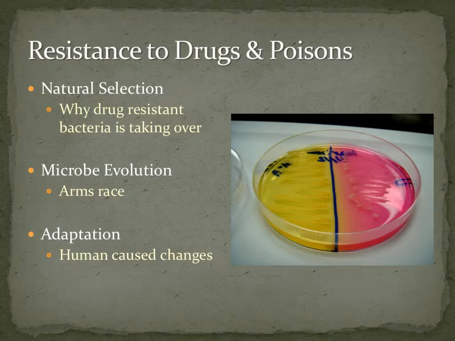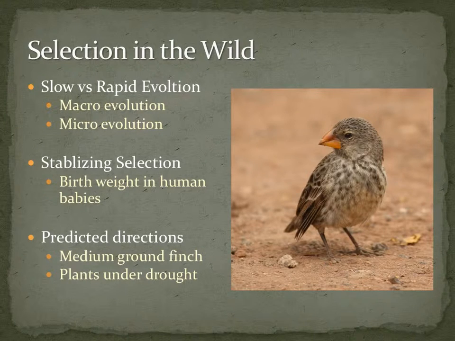Resistance goes beyond bacteria. Insects have also gained resistance to many pesticides. Weeds have also adapted to herbicides. A lucky select few evolved to continue to thrive in their environments. Natural selection is an incredibly slow process, and we cannot expect to see large macroevolutionary changes in plants or animals during our lifetime. We can expect to see some small changes in features, or microevolution.